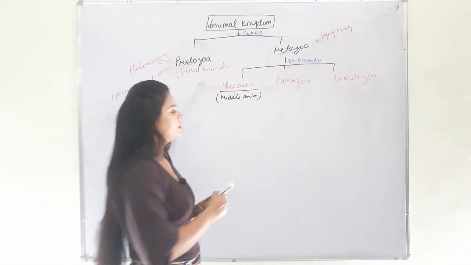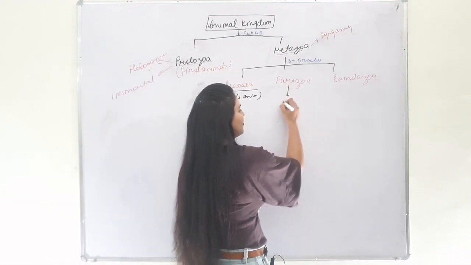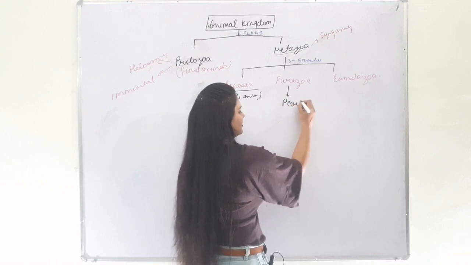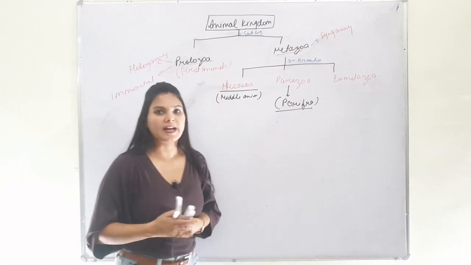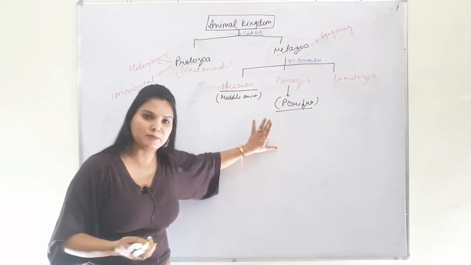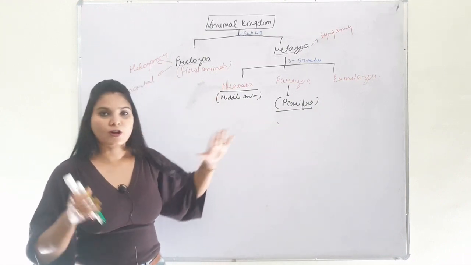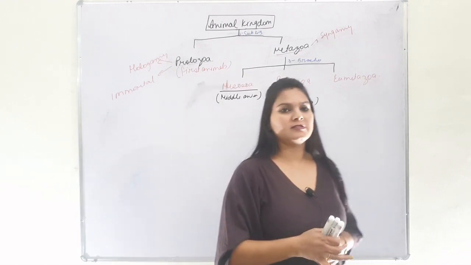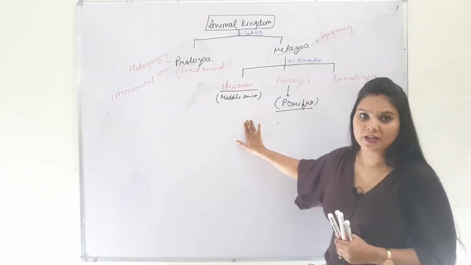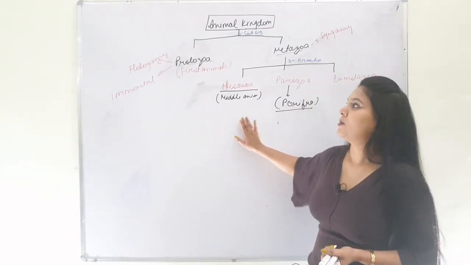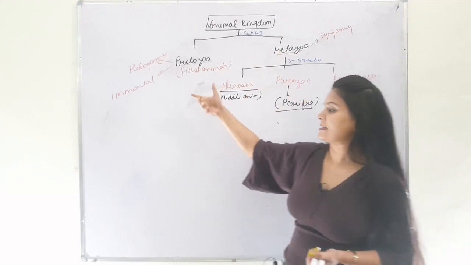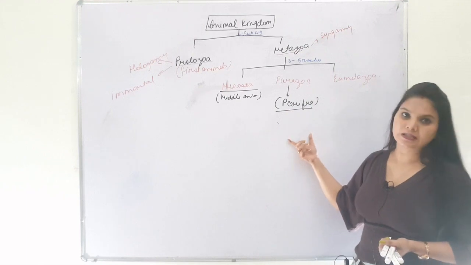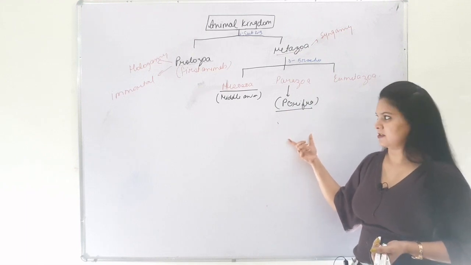Parazoa include phylum Porifera, which we all know are pore-bearing animals. We are not discussing the detailed characteristics of each phylum over here. We are only digging into the overview of the animal kingdom, and later on we will discuss the individual phyla in detail in our upcoming lectures.